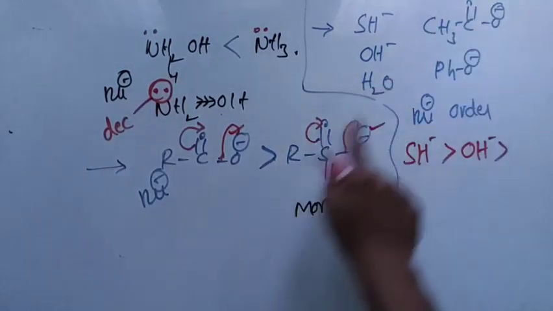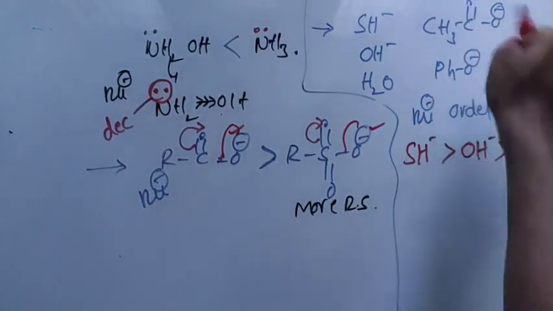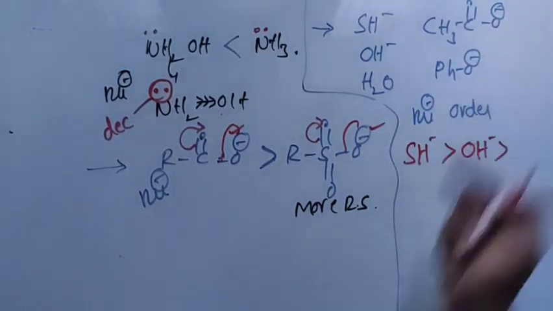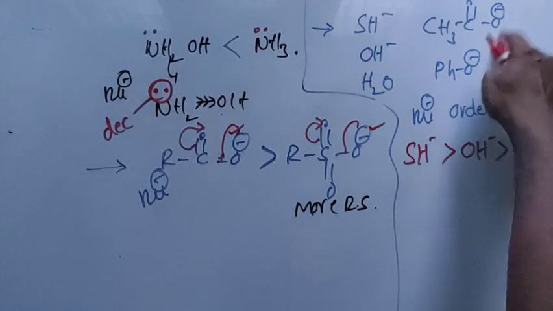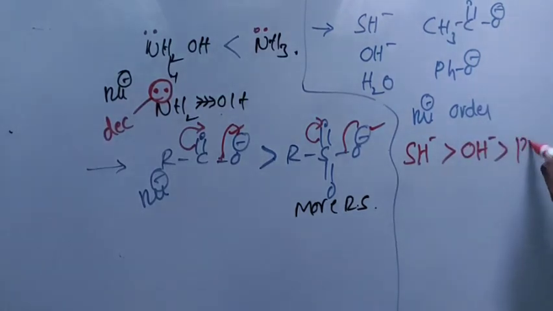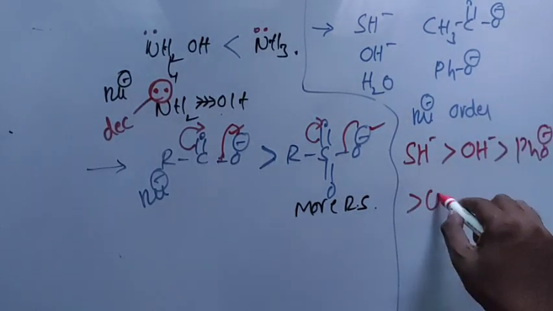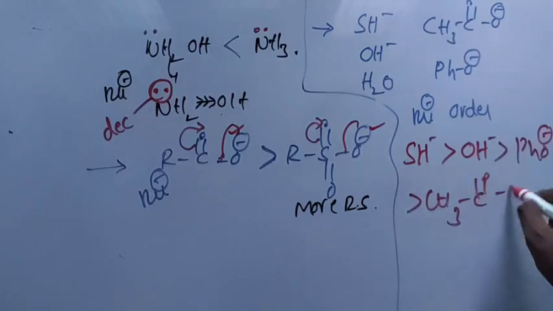a charged nucleophile. A neutral nucleophile is always weaker than a charged nucleophile, and between these two, because of equivalent resonating structures, it is a weak nucleophile. Therefore, PhO minus, followed by CH3 C double bond O minus, and lastly comes water.